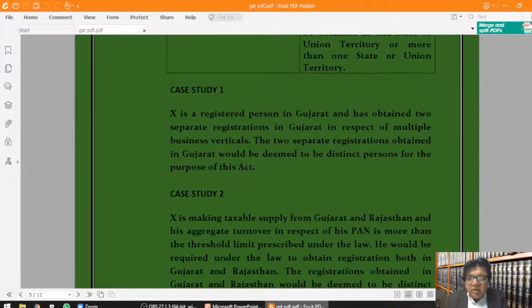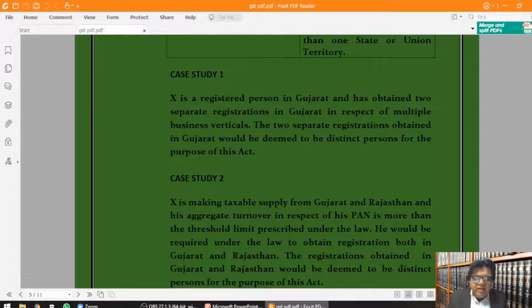Case study 1. X is a registered person in Gujarat and has obtained two separate registrations in Gujarat in respect of multiple business verticals. The two separate registrations obtained in Gujarat would be deemed to be distinct persons for the purpose of this Act.